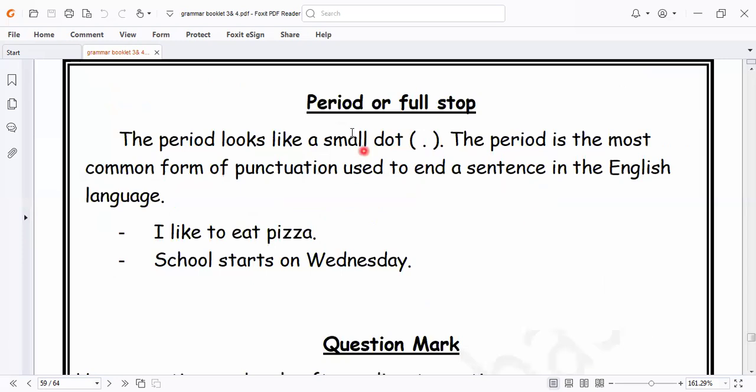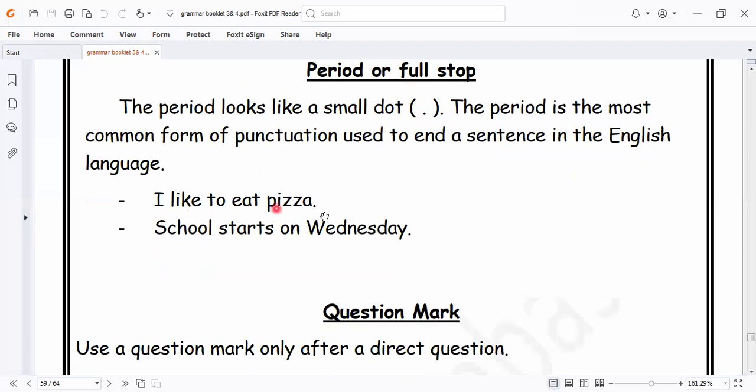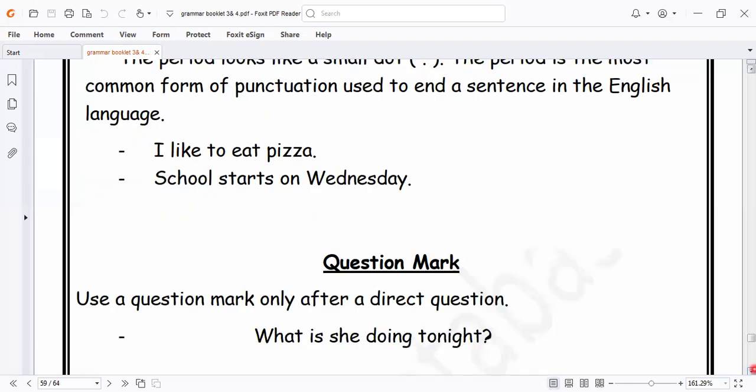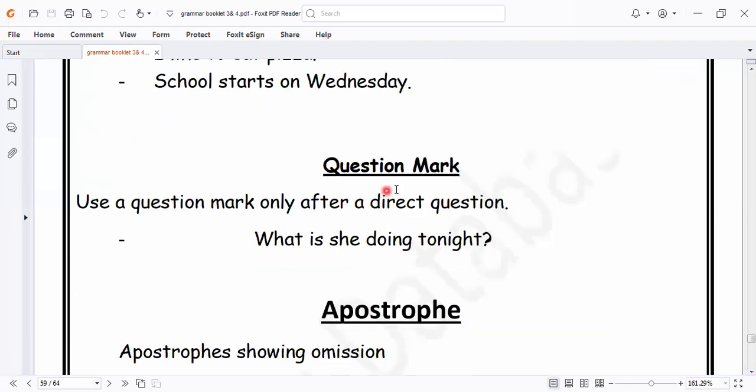We have another rule in punctuation, which is putting the period at the end of the sentence. You can say period or full stop; it's the same. I like to eat pizza. The statement sentence ended, so I put a full stop at the end of the sentence. School starts on Wednesday. Wednesday here is a capital letter, and I started the sentence with a capital letter and put a full stop here. Period or full stop is the same. Let's go to another rule in punctuation, which is the question mark.